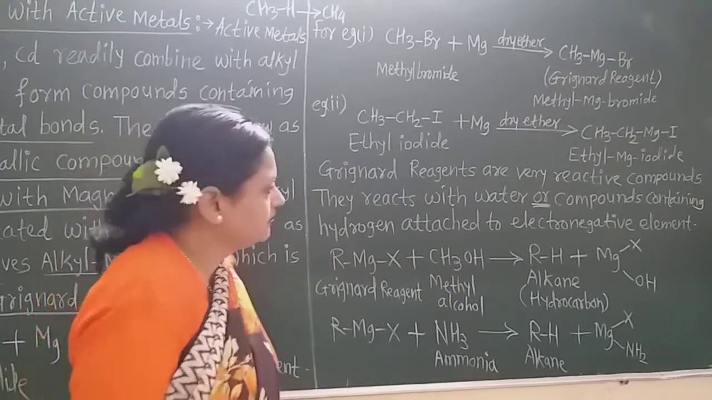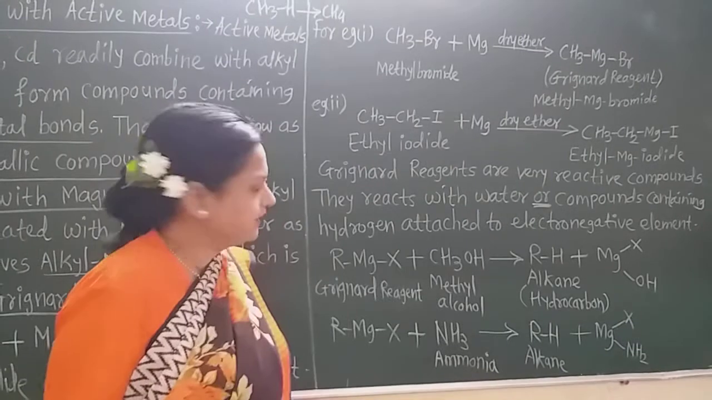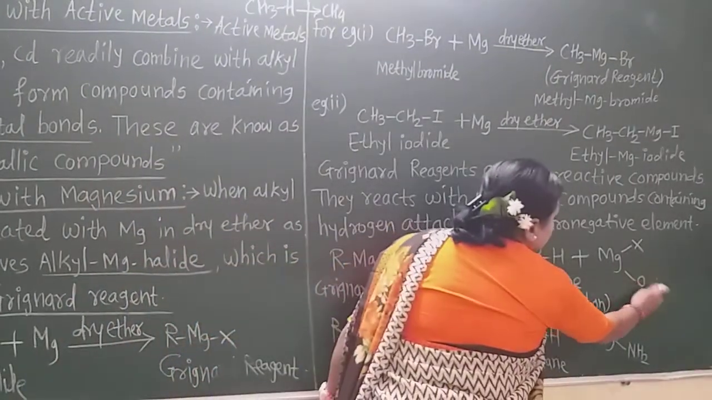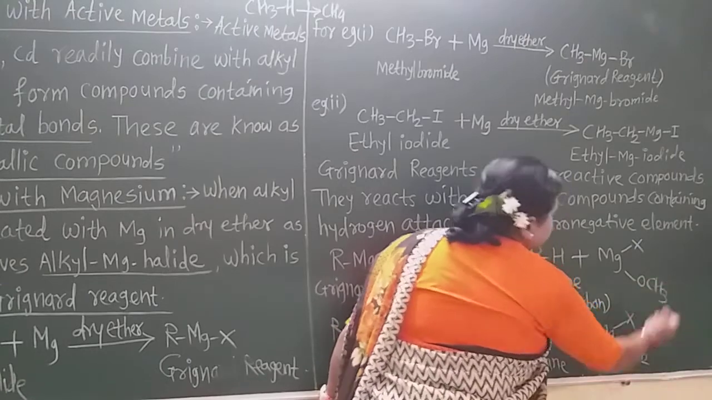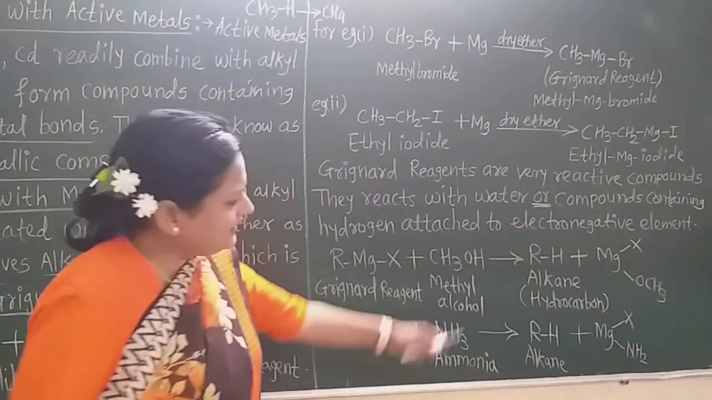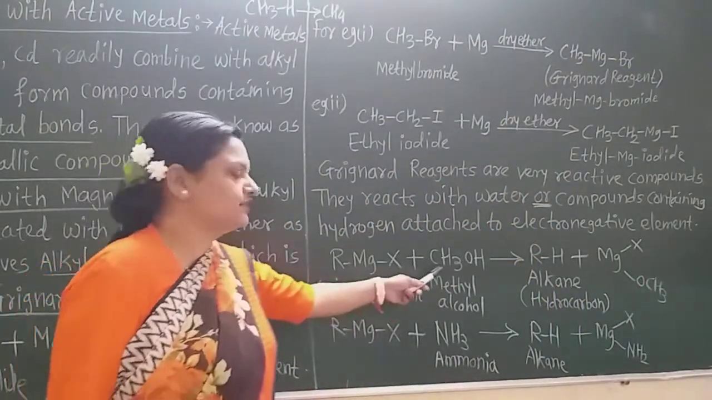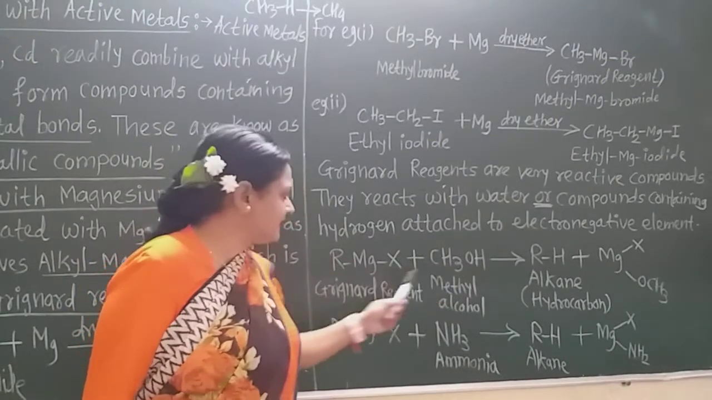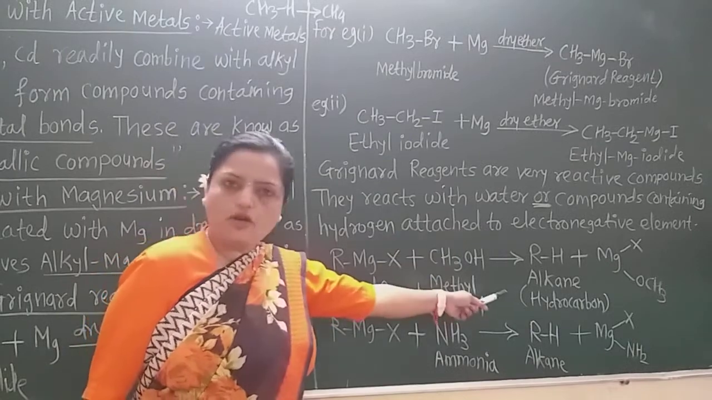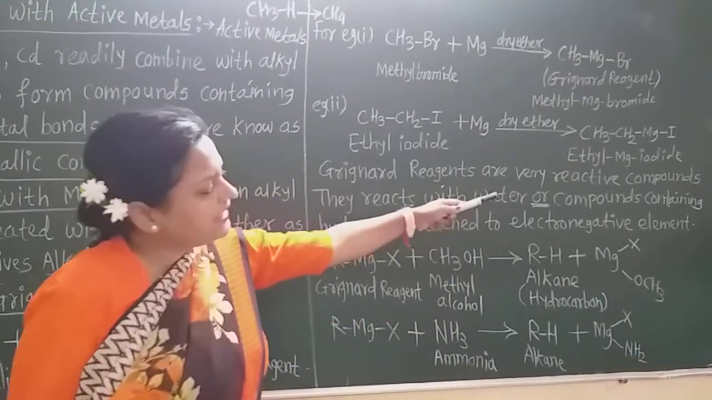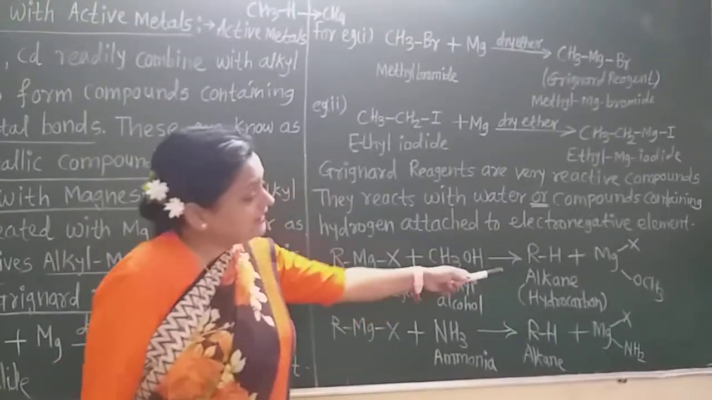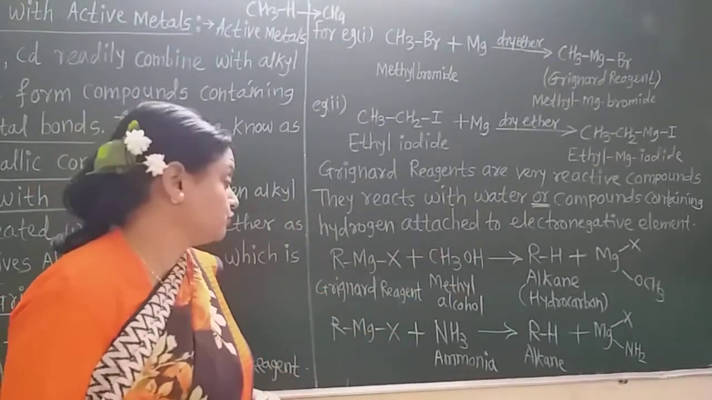Here we can write OCH3. If water were there, then there would be OH. If here is the water, then HOH, so hydrogen reacts with this R, there is the formation of alkane and MgXOH will be formed. But here they take the alcohol, so OCH3 gets attached to them.